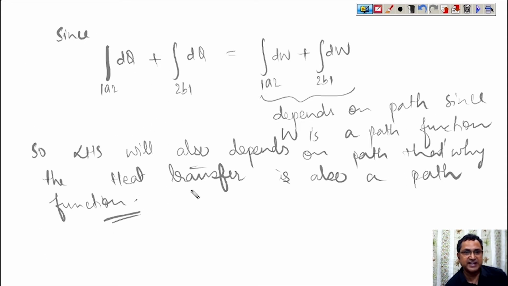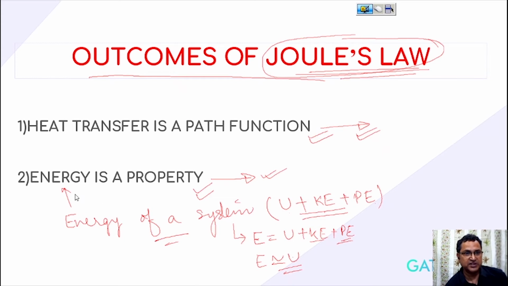The first is that heat transfer is a path function, and the second is that the energy of a system is a point function. Energy of a system is a property, since point function means that it is a property. So energy of a system is a property and heat transfer is a path function. These are the important outcomes of Joule's law.